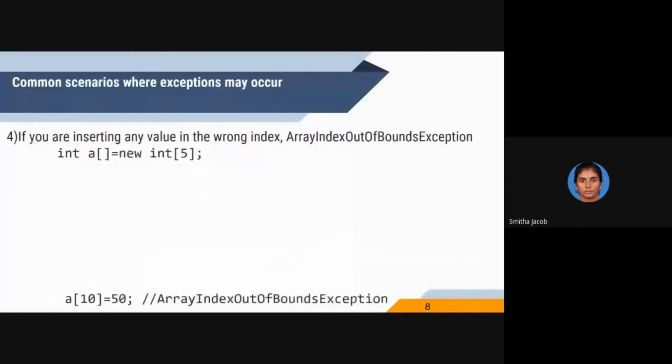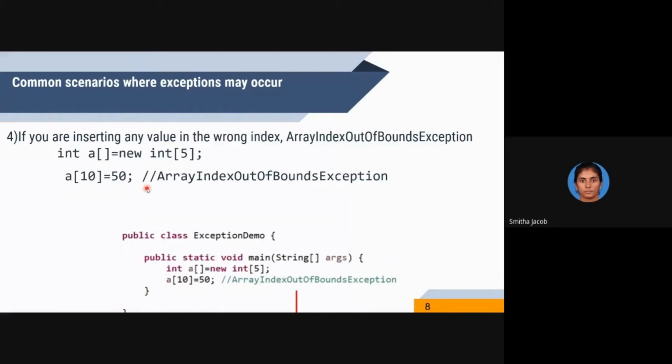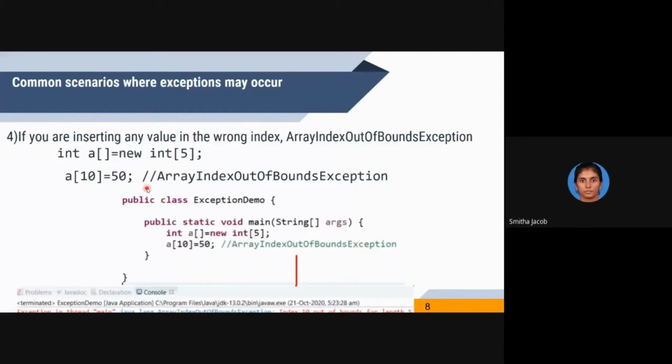Finally, let us see an array index out of bound exception scenario. We have an integer array A whose maximum size is 5, so the maximum index is 4, as the index starts from 0. If you try to assign a of 10 equal to 50, you will get an array index out of bound exception.